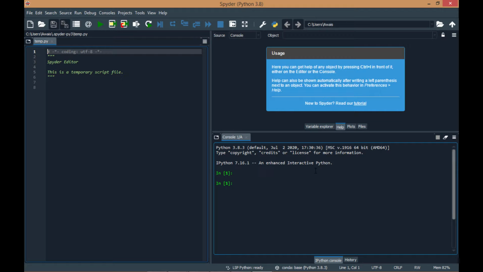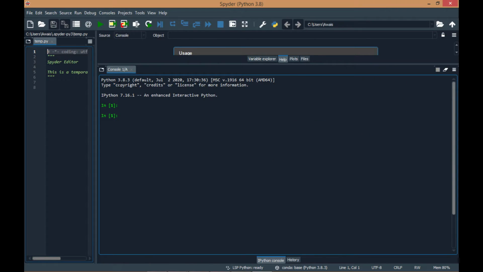This is Spyder. Here you will do all the work. This is the Python shell. This is an editor. We will later learn how to use this editor. Today I am going to use this Python console. So the first element of Python was a statement. Let us try our first statement, which is print, and whatever you write inside quotes will be printed as an output.